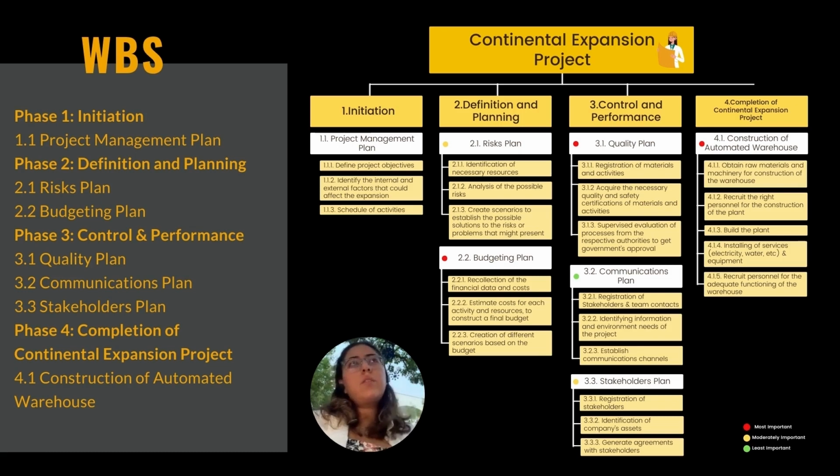And for the last phase, that is phase number 4, completion of continental expansion project. For this one, we only had one important part, that is the construction of the warehouse. And in this one, it was all the basic things. We obtain the raw materials and machinery, we recruit the right personnel, build the plant, install the necessary services such as light, water, and electricity, and we recruit the personnel for the adequate functioning of the work.